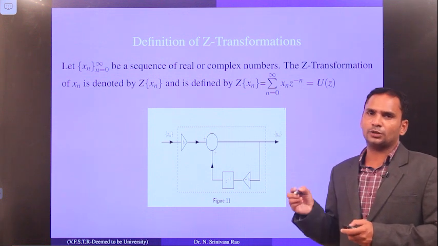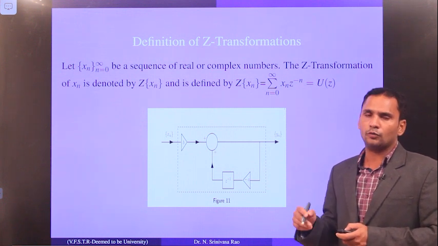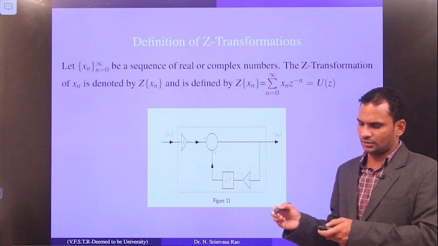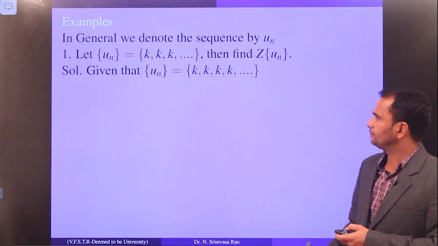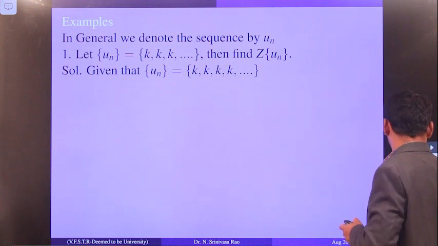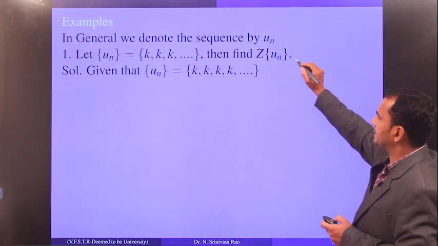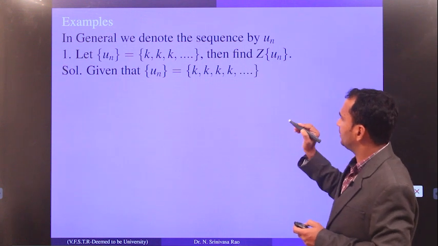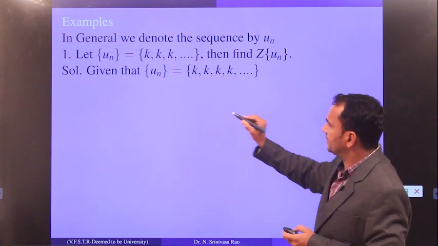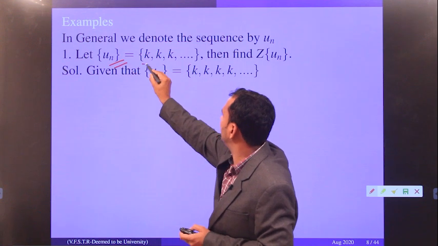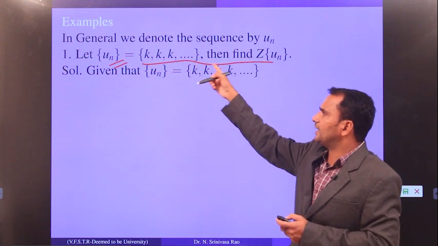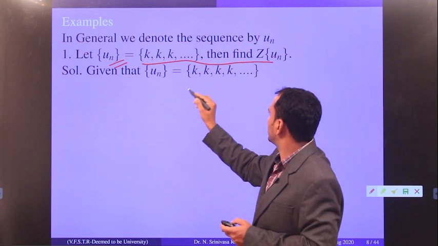Now we are going to look at some examples, how we are going to find the Z transform of a given sequence. Look at this example 1. In general we denote the sequence by un, so that everybody knows. Now, what is the sequence here? The sequence un is defined as k, k, k. So it is a constant sequence. All the terms are similar.